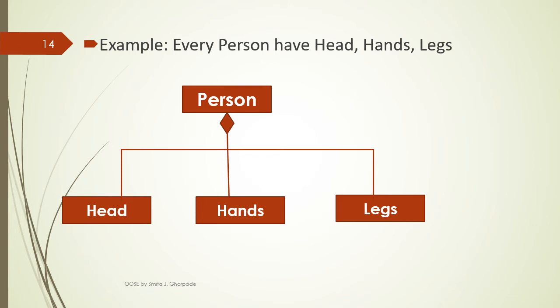So composition shows a strong association. One more example we can take here. A base class is, say, a car and its child class is engine. Means every car must have an engine, then only that car will work. Like this, the relationship can be shown by using a filled diamond symbol, that is composition.